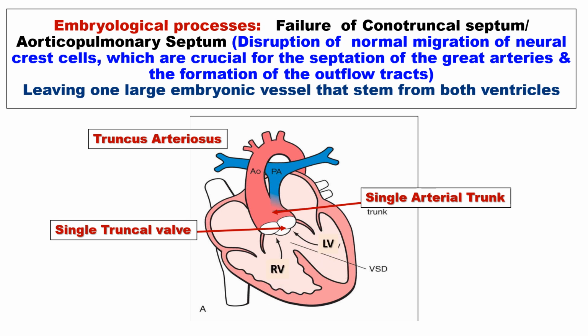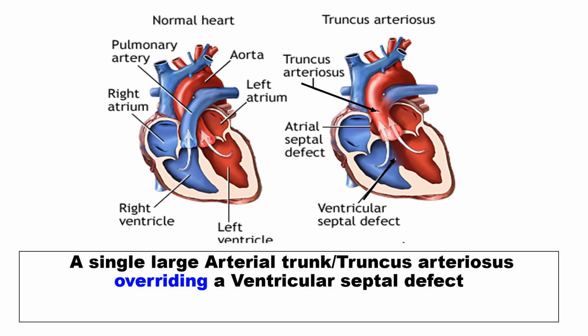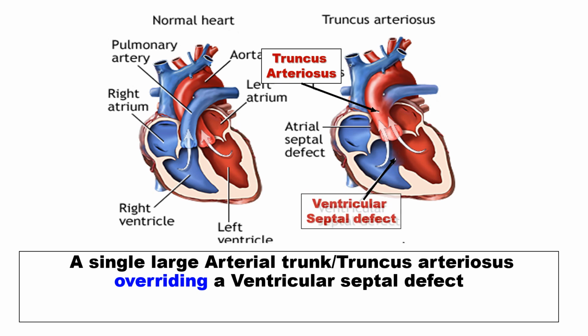The valve is also a single truncal valve. This truncus arteriosus overrides the ventricular septal defect.